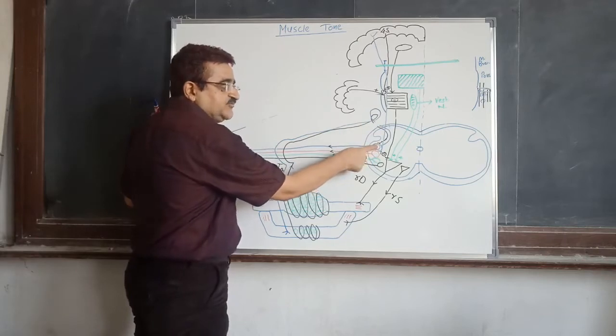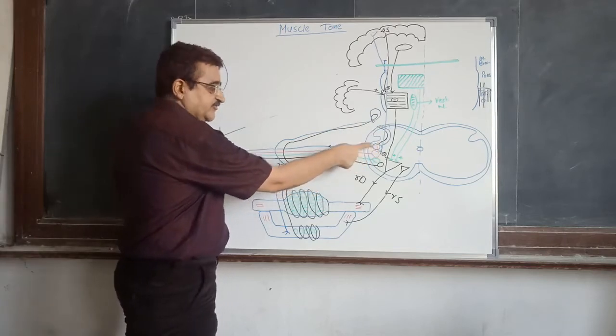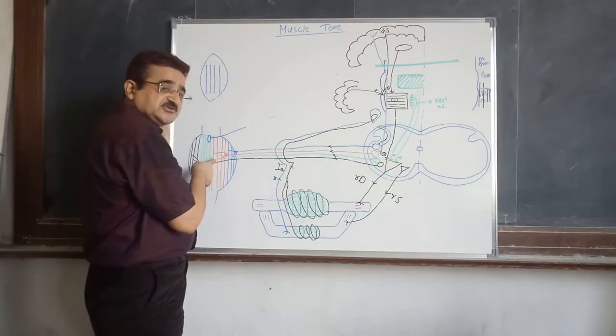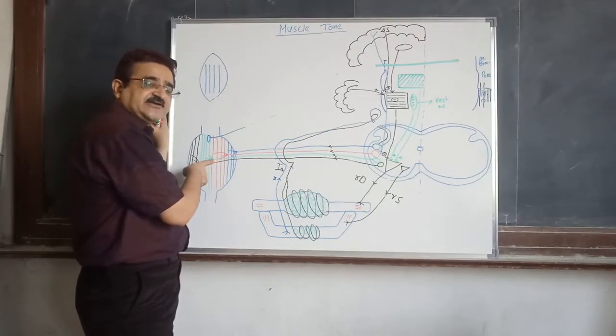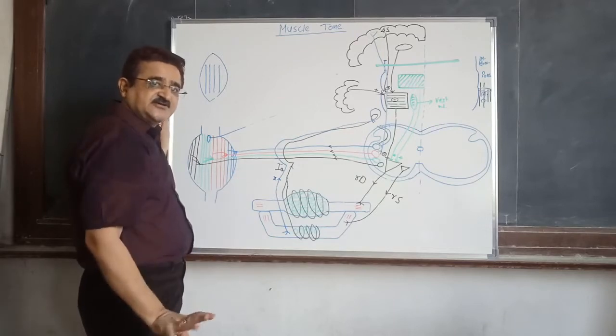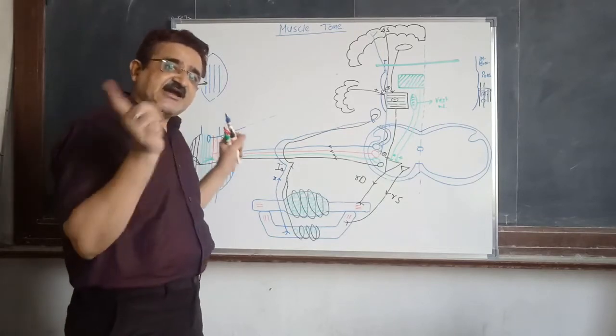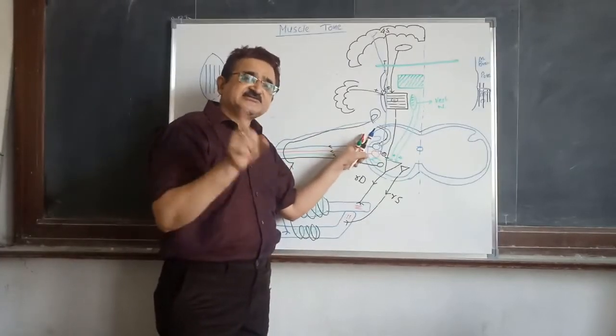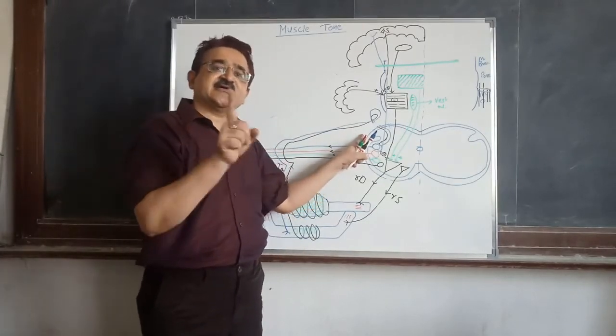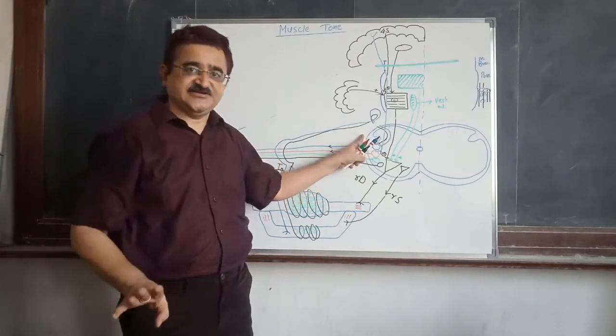There is no stimulation of the alpha motor neuron and no stimulation of the skeletal muscle fiber, and the rigidity will decrease and tone will be lost. So when the rigidity is abolished by cutting the afferent nerve, this type of rigidity is nothing but classic decerebrate rigidity.